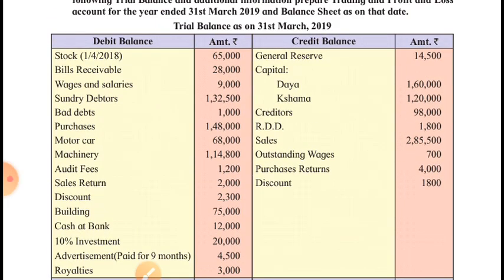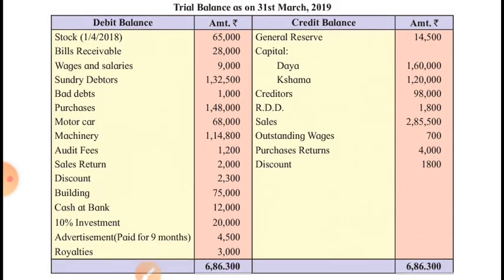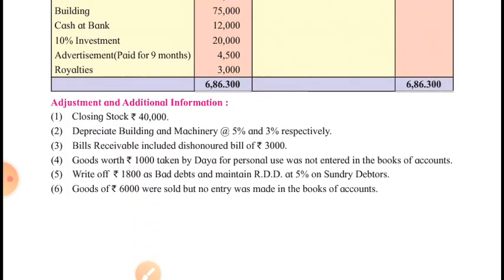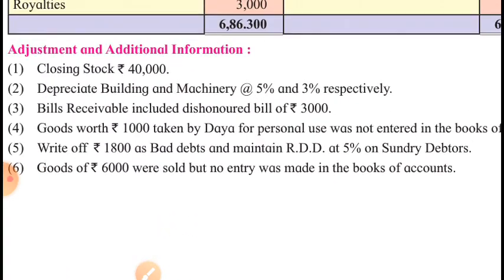So, after going through the trial balance, we come to know that there are two hidden adjustments, investment and advertisement, and we know how to deal with them. Now, clear-cut adjustments: closing stock, trading account credit side and asset side. The two effects. Depreciate building and machinery at 5% and 3% respectively. Depreciation reduces the value of the asset, so it will be deducted from the concerned asset, and it is loss for the business. It will be debited to profit and loss account.